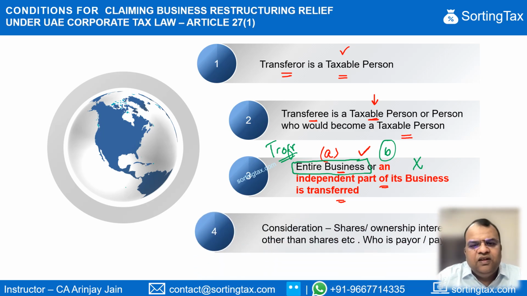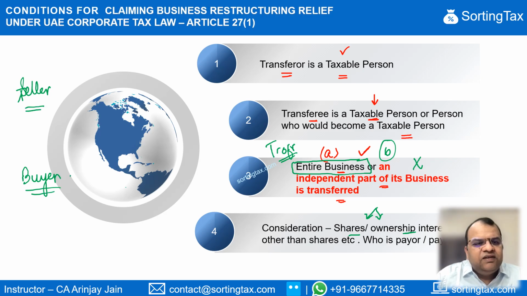The consideration in this form has to be in the form of shares or ownership interest, right? Some part of consideration can be allowed to be paid in other consideration as well. We will see what are the conditions attached to it. Now, in this case, when we talk about the transferor, let's just keep it simple: seller and buyer.